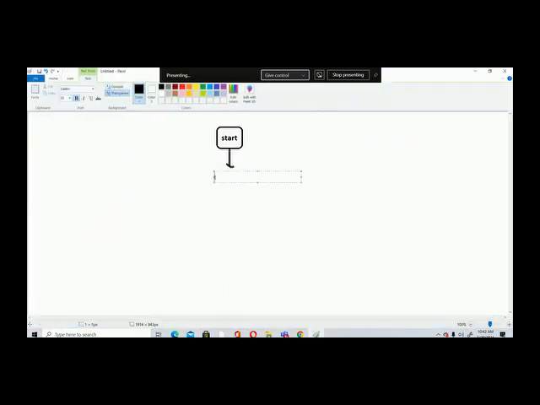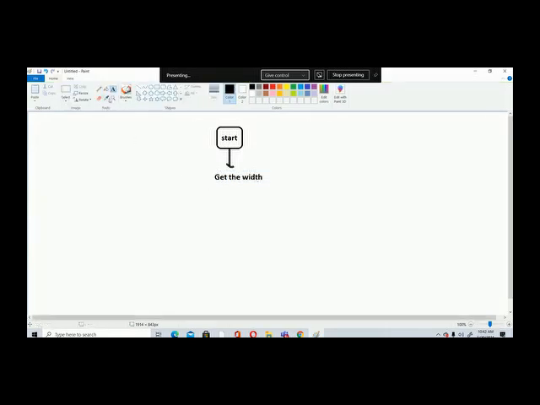First I will write enter or get the width. Okay, so I will put it in this, what do you call it, parallelogram. Okay, so first you have to get the width. Madam, that shape is available in Paint? Where? No, you don't have it.